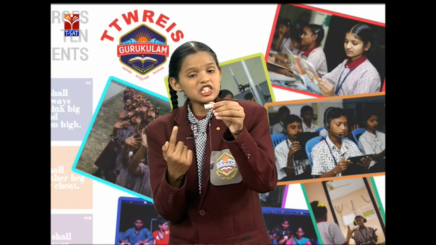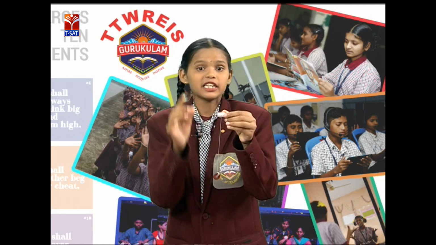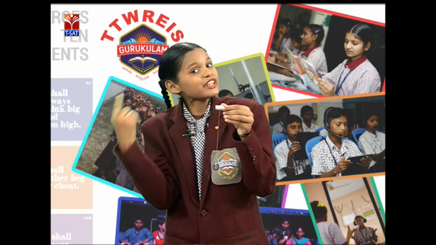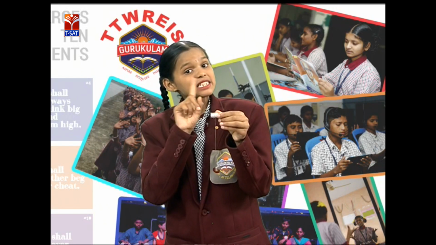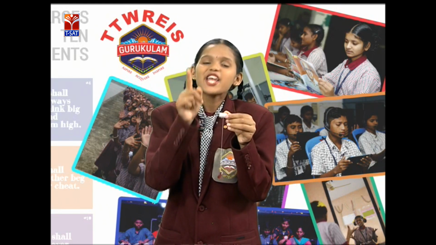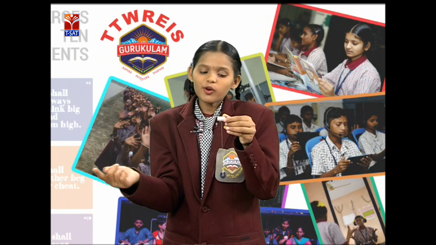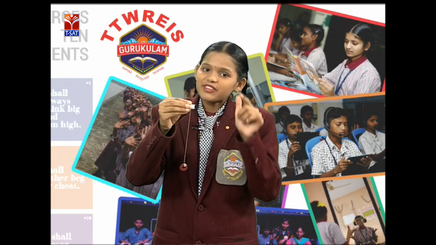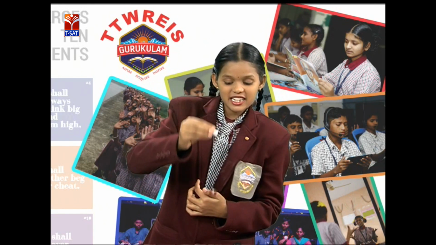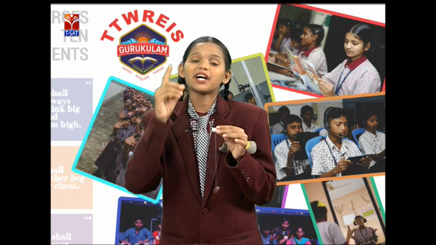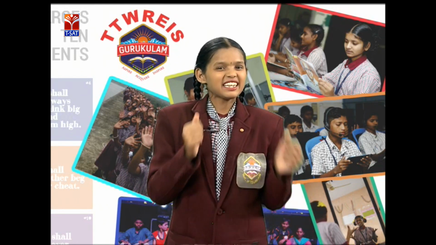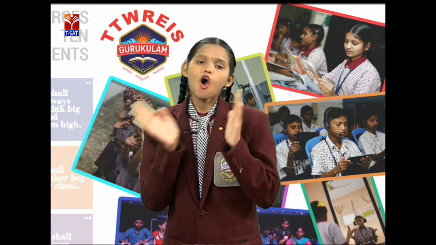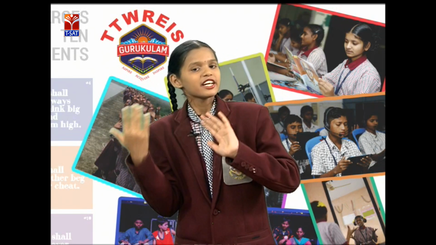But when the stone is tied with a string, the gravitational pull is present, but it does not fall down. Why? Because there is the support of the string to the stone. The force which supports the stone against gravity is nothing but tension. The feeling of tightness of a rope or a string is called tension.